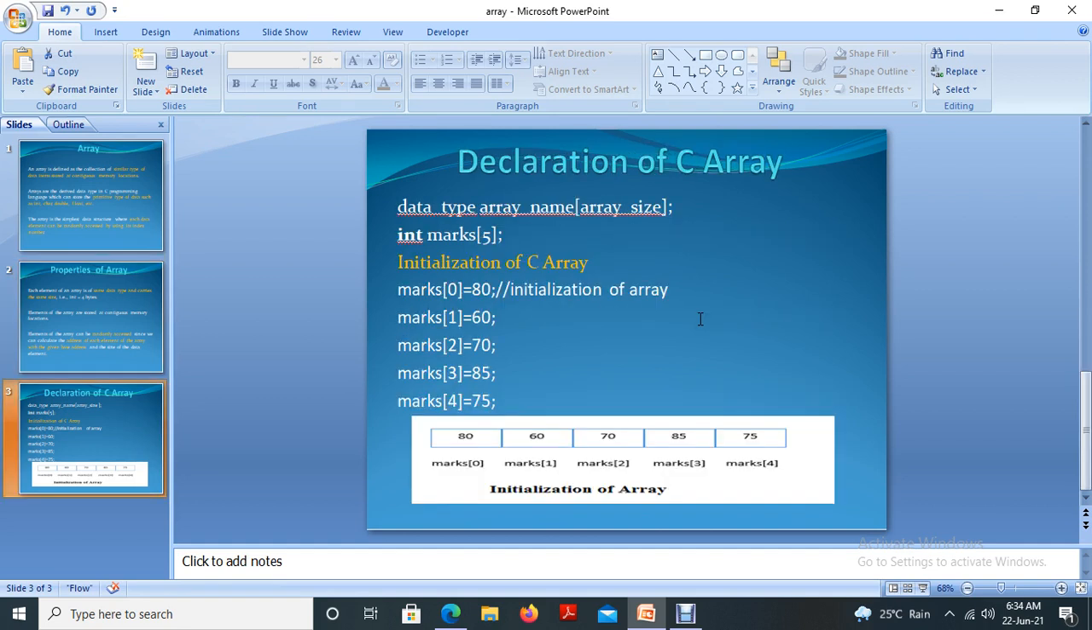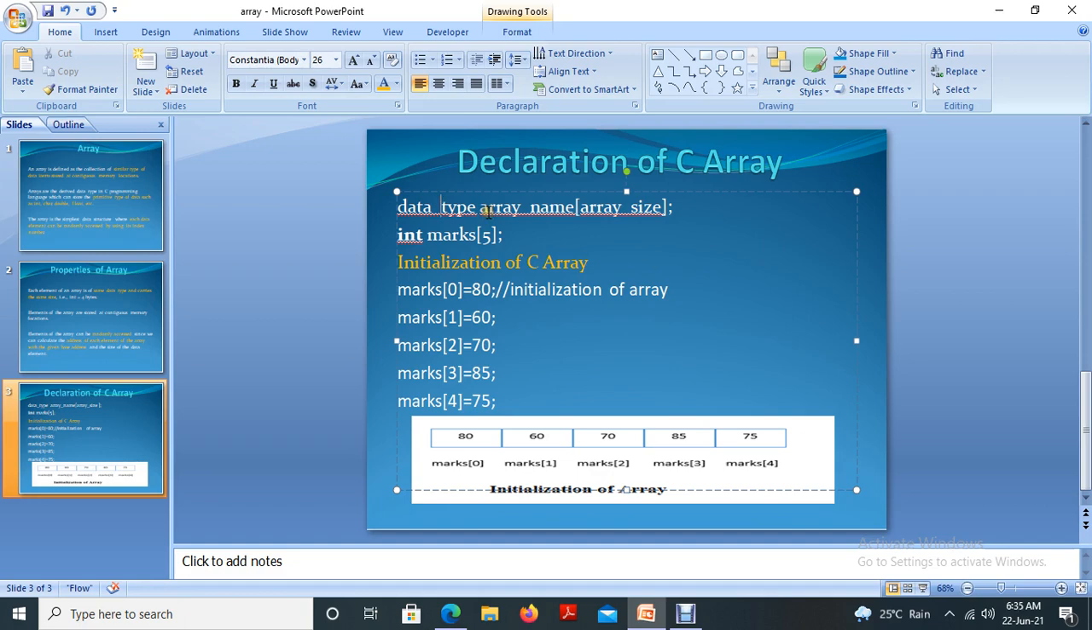Okay, so declaration of the array. Here, this is a live example of an array. Here the data type, array name. So this is the syntax of the array. So the data type, which we already discussed: similar type of data elements that we are going to save in an array.